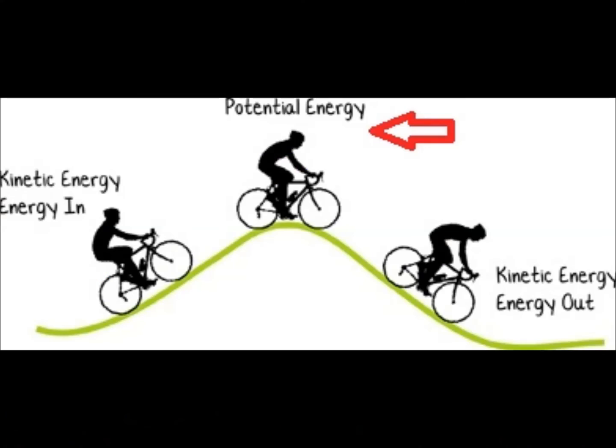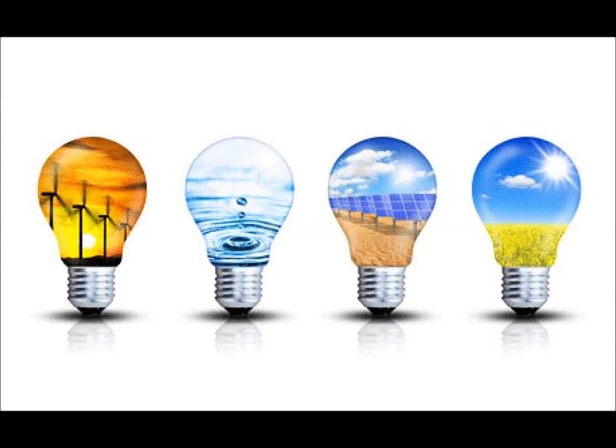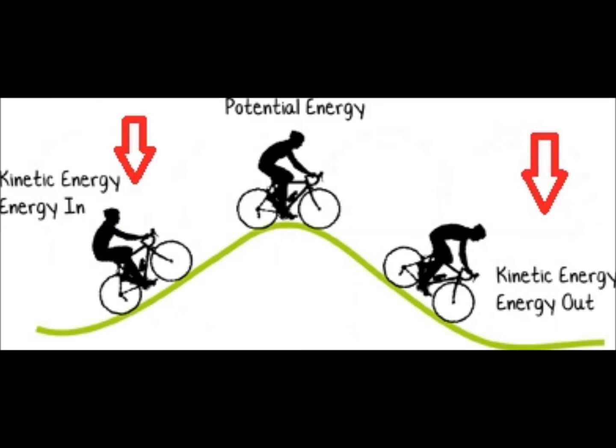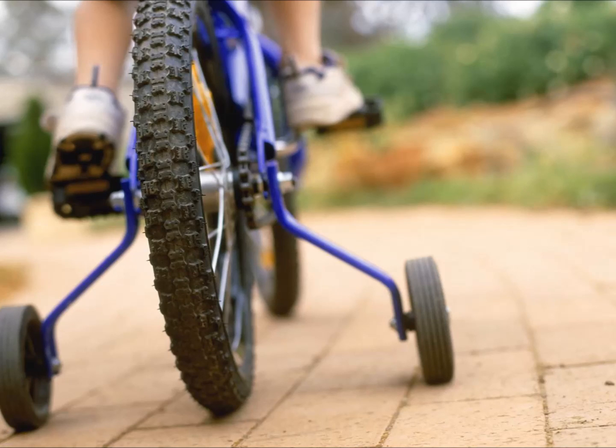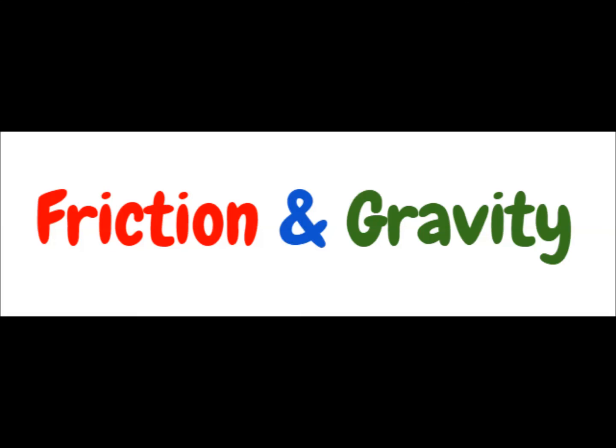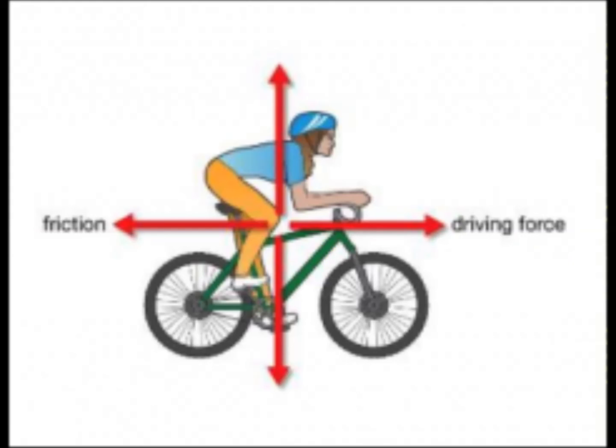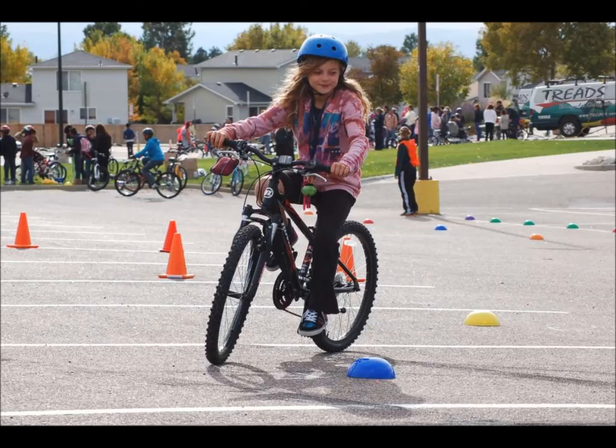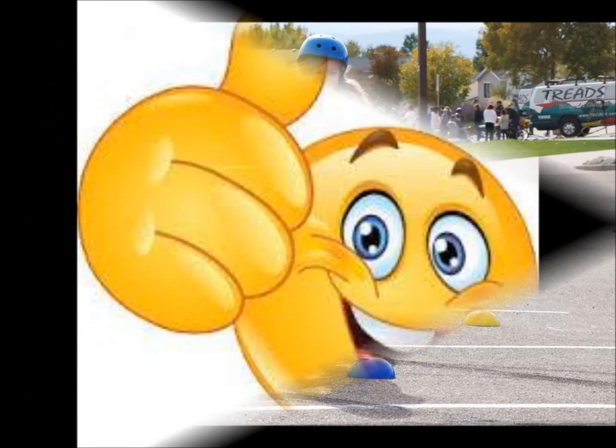When you ride to the top of the hill, you have potential energy. Potential energy is the energy stored in the object. Potential energy is released when you start to move and the energy turns to kinetic energy. All these forces or training wheels exist, especially with friction and gravity. If you keep trying and get balanced with these forces, eventually you and these forces might get along. So, if you keep practicing, at the end you will master riding a bike.